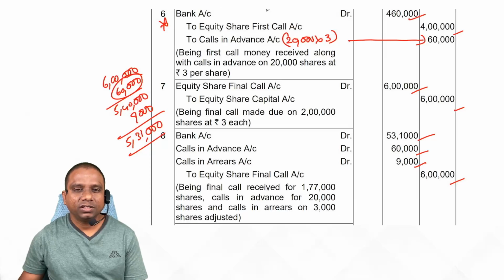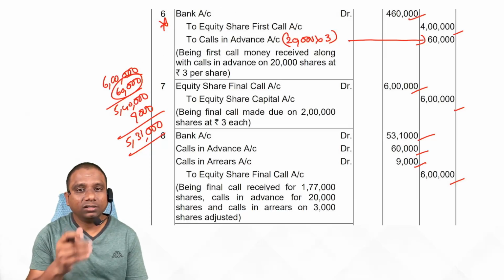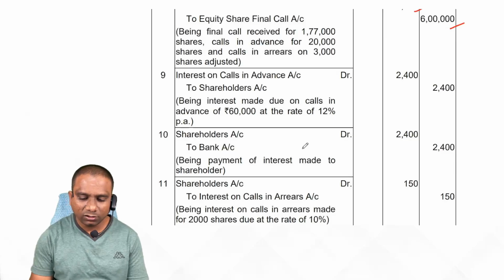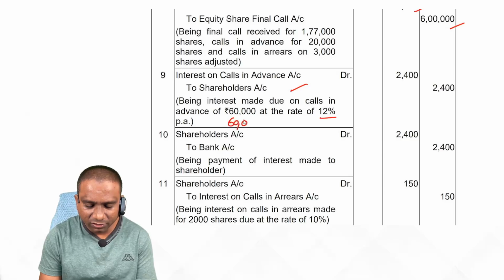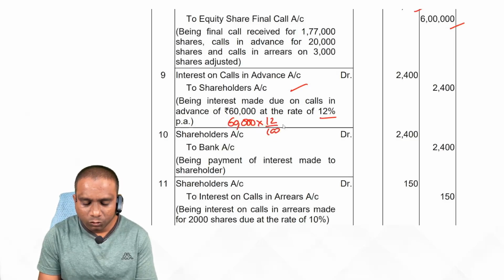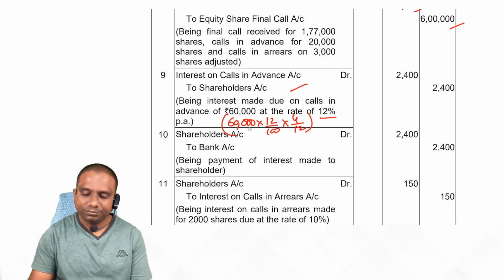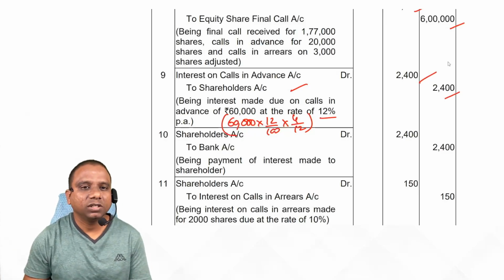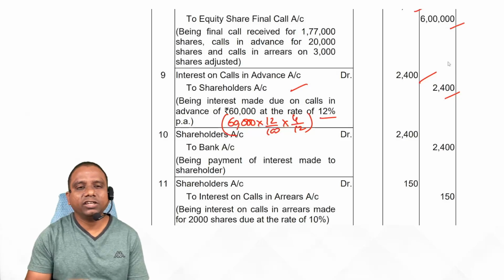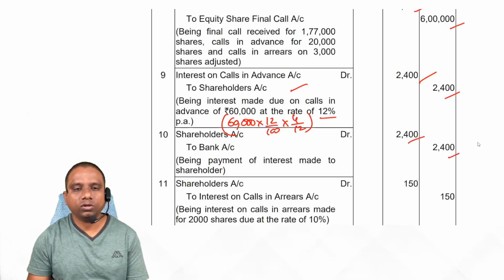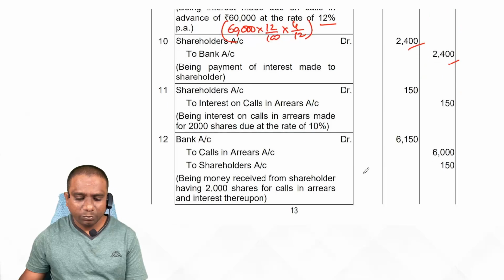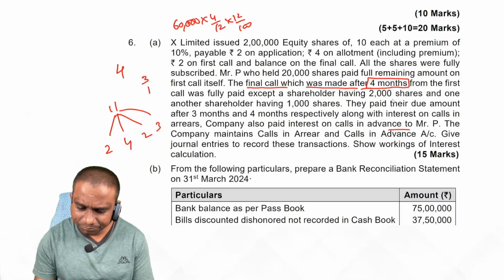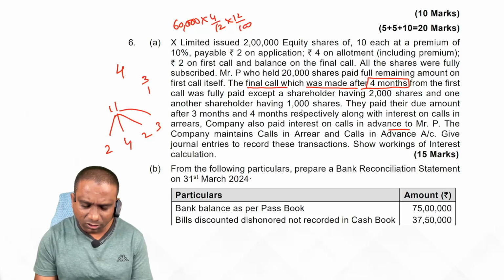Entry for interest. This interest is an expense for us because we are paying, na, debit. So interest on calls in advance account debit to shareholders account. Rate 12%. So if you want, you can write 60,000 into 12 by 100 into 4 by 12. You get 2,400. Pay this interest. Shareholders account debit to bank 2,400. Next one, charge interest on arrears. That means calls in arrears. Observe, one person paid the amount 4 months from the first call.